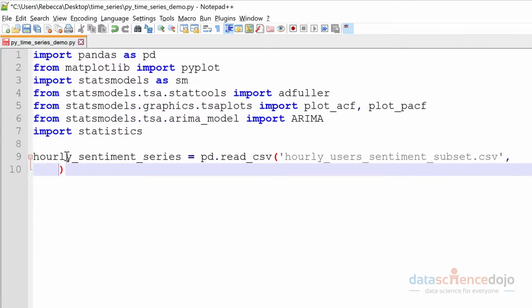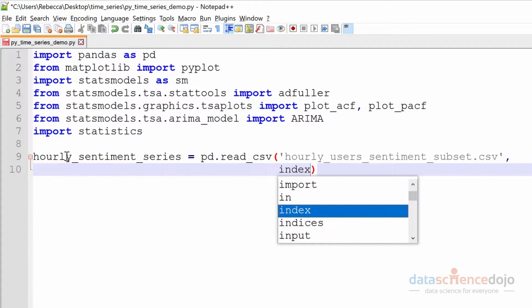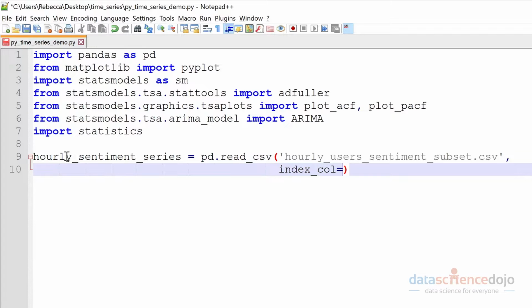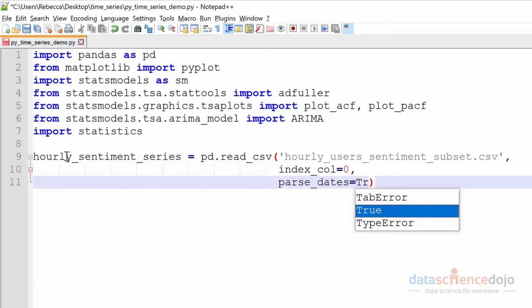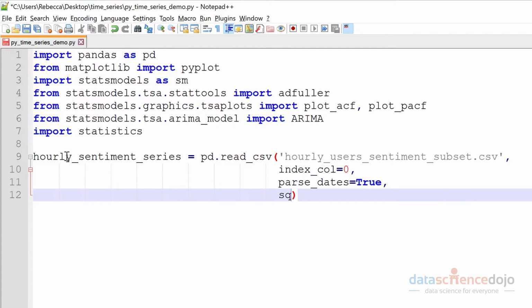We're going to use the datetime column to index our data, and that is basically the first column in our data set, so starting at 0. And we want to parse these dates, obviously. And we're also going to use this squeeze option here just to ensure it returns a time series. Okay, cool.